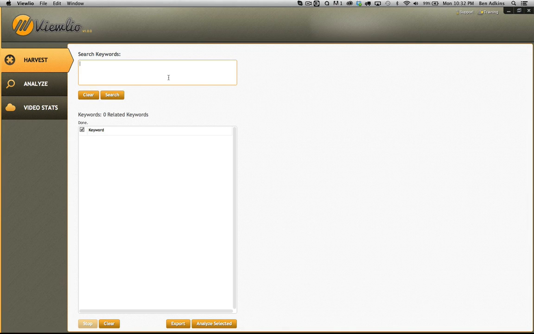Using the Viewleo software is really simple. This is one of the most powerful softwares I have ever used. And I think the real power and the reason I love it is it does a lot, but it's very simple on its face. There's not a lot of buttons. There's not a lot of bells and whistles to this. It does one thing, and it does it damn well. So with the Viewleo software, here's how we're going to use it.